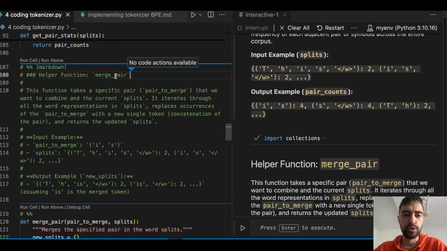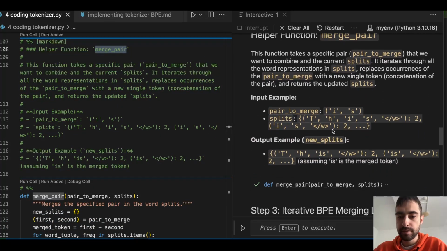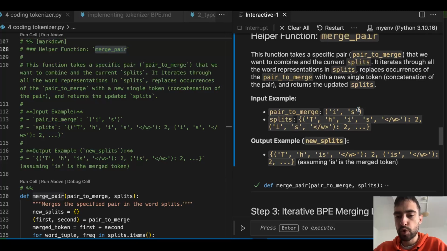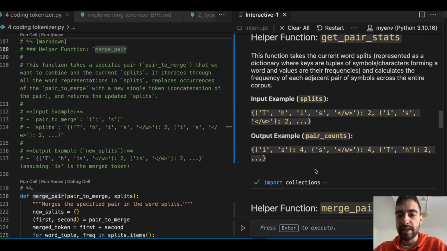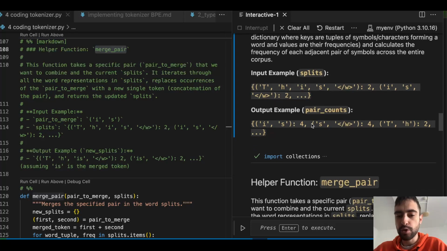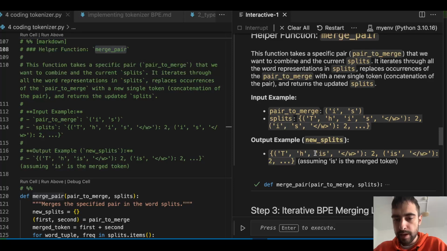So next we will create this function mergePair. This function will take as an input the pair we want to merge. So the pair will come from this pairCounts, and it will also take this splits dictionary. And what it will do is, you see here, mergeNewSplits. So new splits, new words, have this merged token.